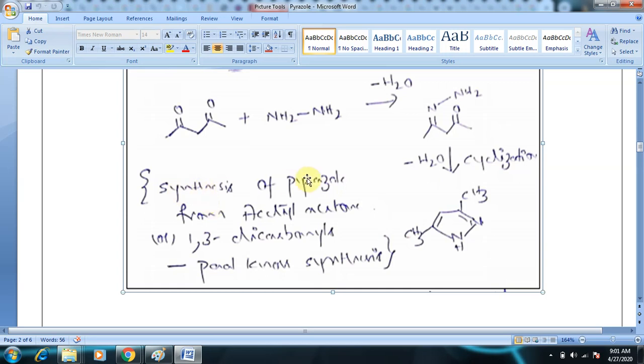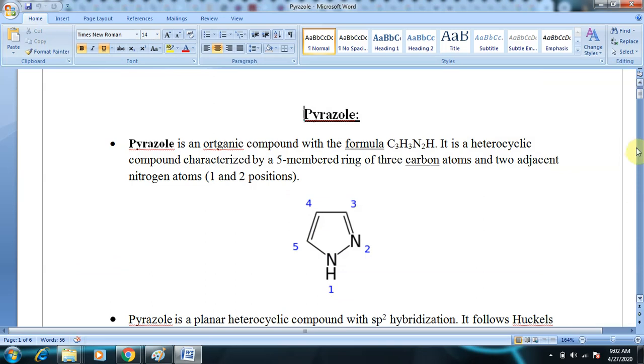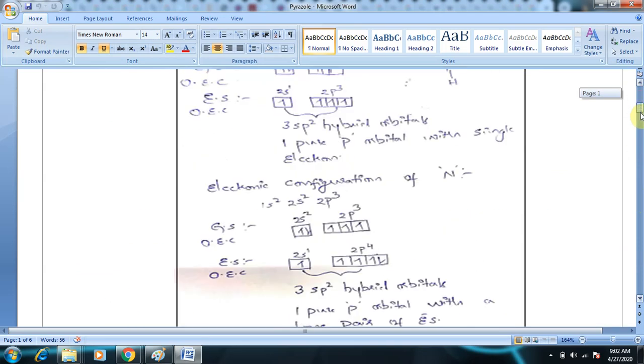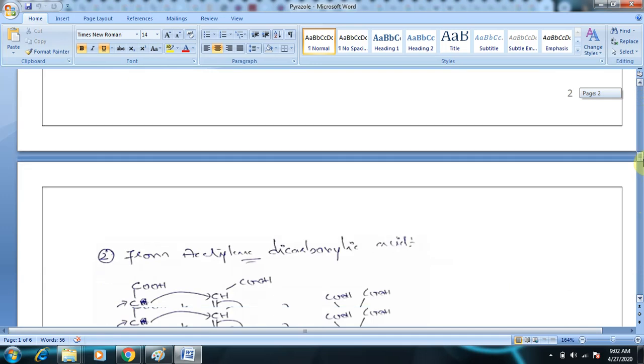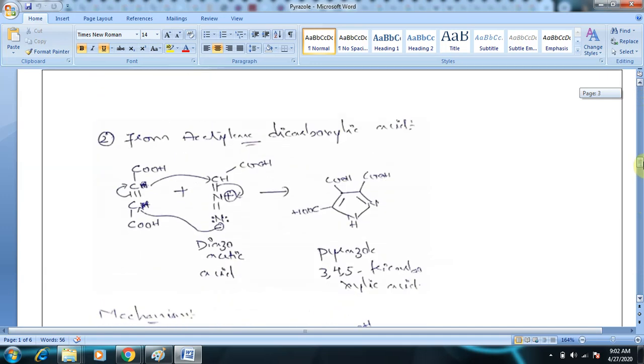So you can take down that the synthesis of pyrazole from acetyl acetone or 1,3 dicarbonyls is the Knorr synthesis. This is called the Knorr synthesis. And coming to the second method of synthesis, it is from acetylene dicarboxylic acid.